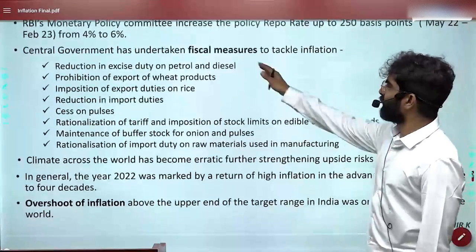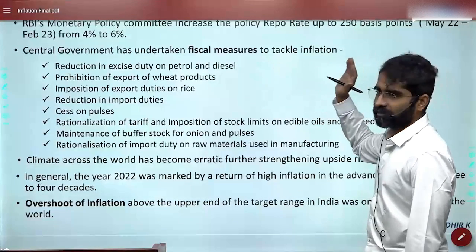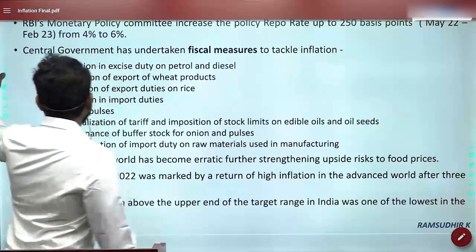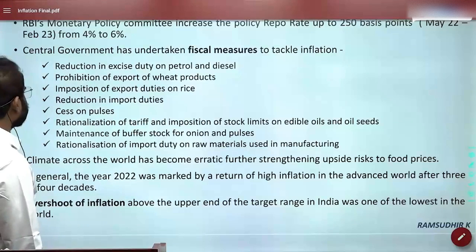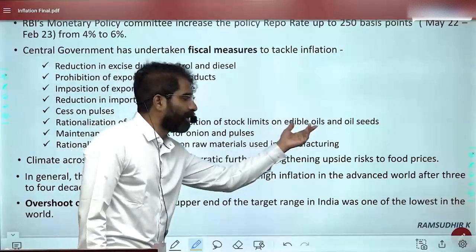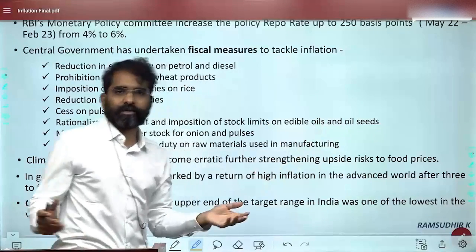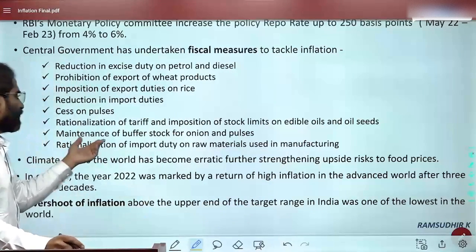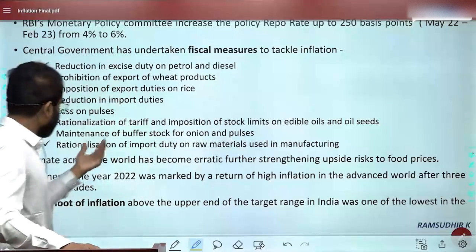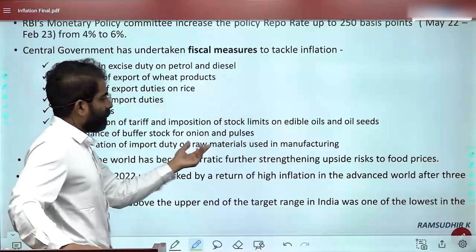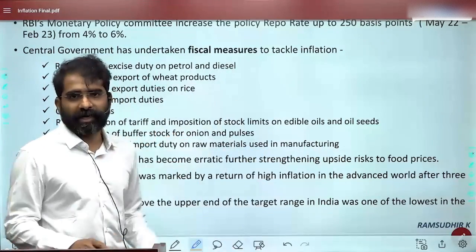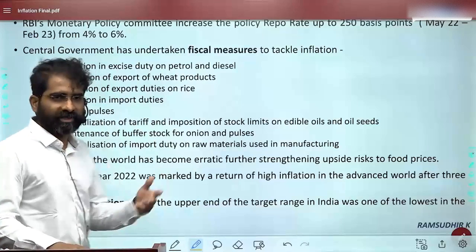Central government has taken certain fiscal measures to tackle inflation. These are the crux, basically. Export duty reduction, reduction in import duties, rationalization of tariff, and imposition of stock limits on edible oils and oil seeds. There should not be hoarding, etc. Maintenance of buffer stock for onion, pulses, etc. Buffer stock. Okay, so this is all, along with rationalization of import duty on raw materials used in manufacturing. If it comes up, measures taken by government, 1, 2, 3, 4, probably it is easy to answer.